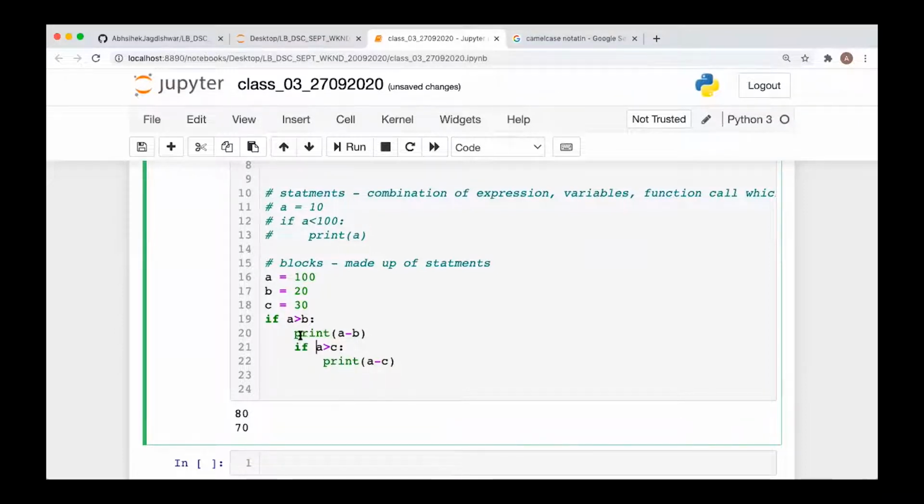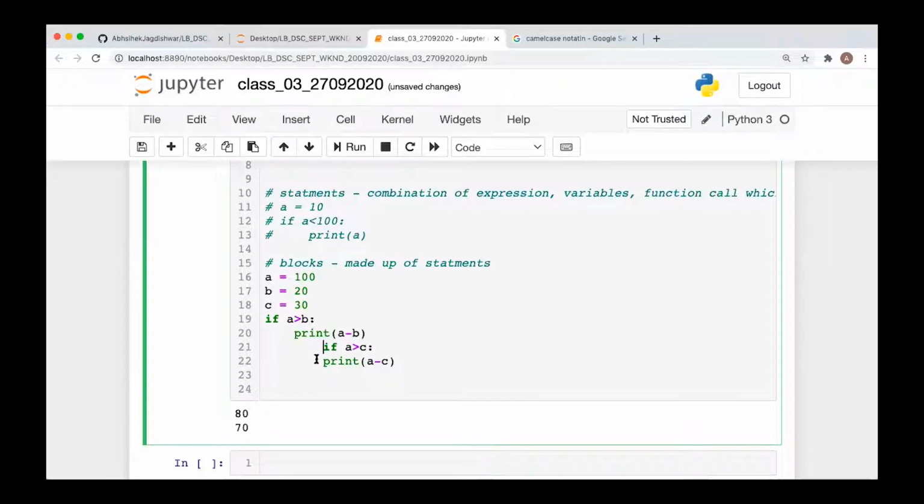Whenever you want to make a block in other programming languages, you have the concept of this middle bracket. You will keep these group of lines or group of statements inside this middle bracket. It will create one block. Whereas in Python, we use the indentation. This indentation will be at the same level. So all the code which is placed at the same indentation level.